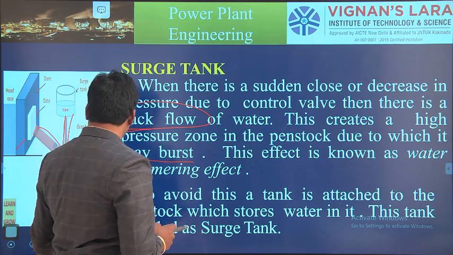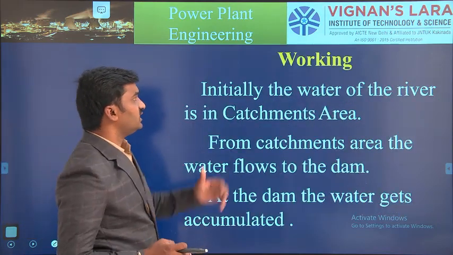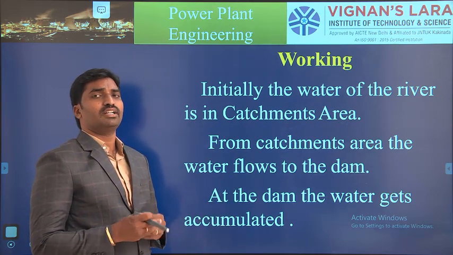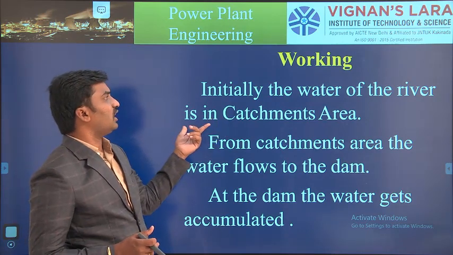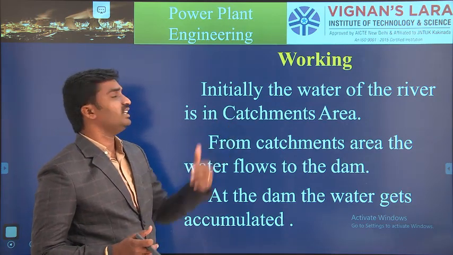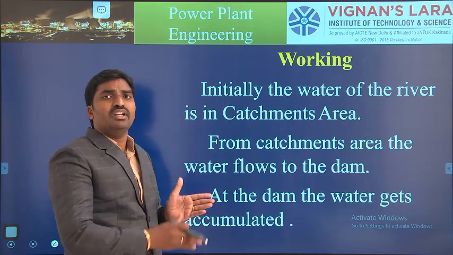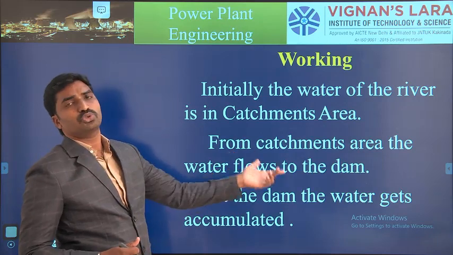Sorry, the next one is the working of a hydroelectric power plant. How does the hydroelectric power plant work? In the initial state, we have the water of the river in the catchment area. We can store the water in the catchment area, and from the catchment area, the water flows to the dam.